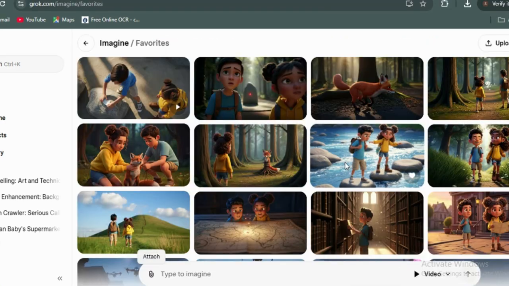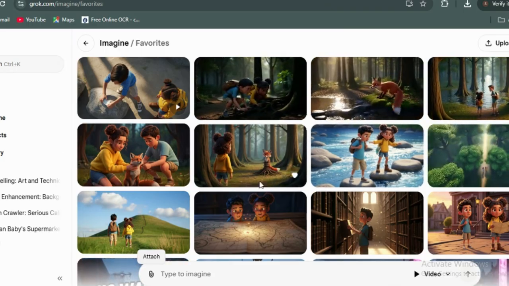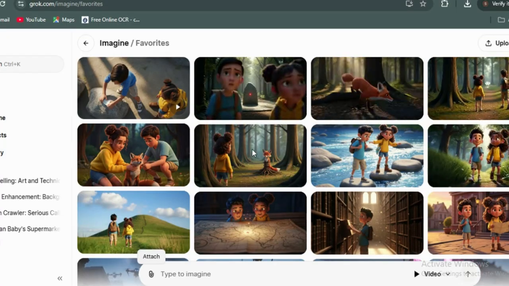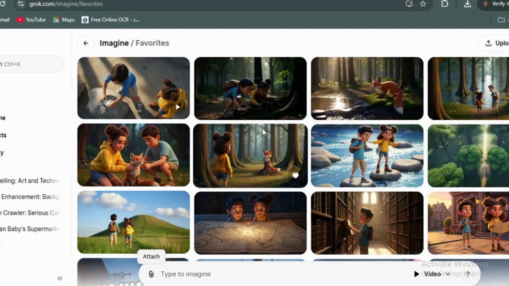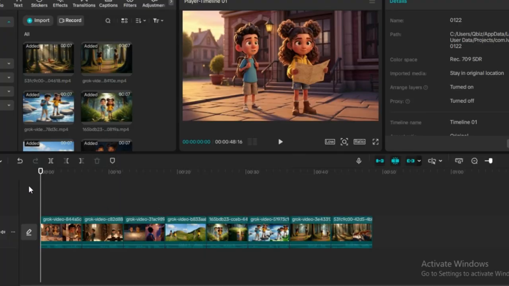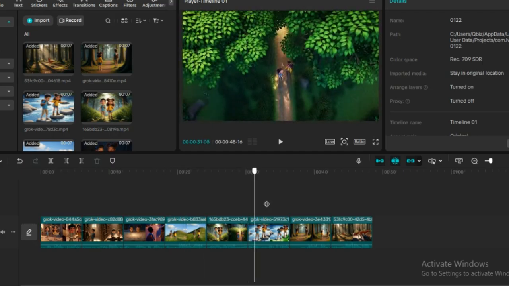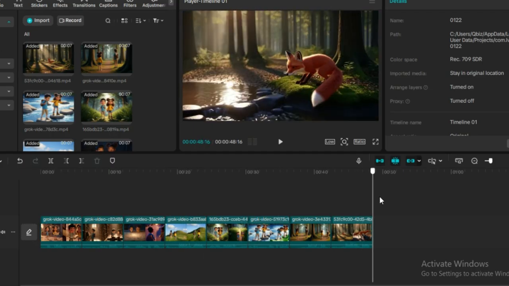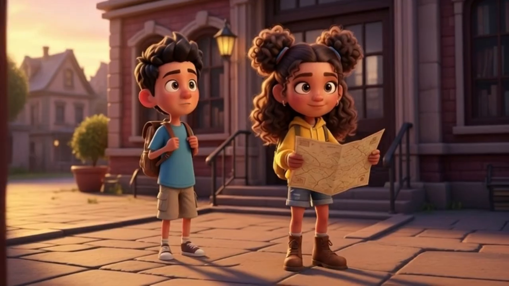Now, as you can see, I've repeated all the same format that I showed you initially to get all the videos from Grok. So the next thing is to move over to CapCut and join all your contents together, then export. Let's go to CapCut. Now over here in CapCut, you join all your clips together. You can add your sound, you can add your transitions, whatever way you want it to be. And when you're done, you hit export. Let's take a quick look at what we just generated.